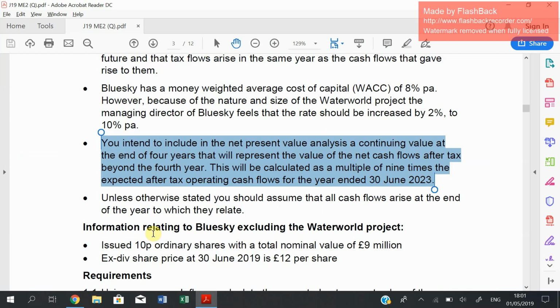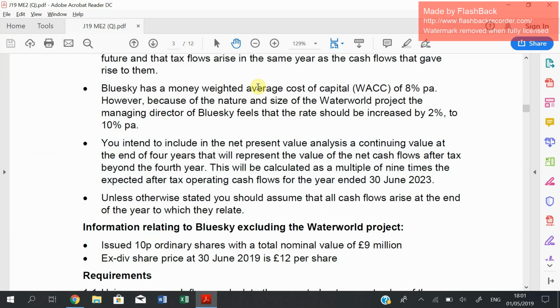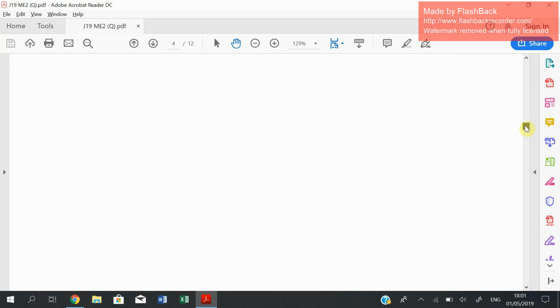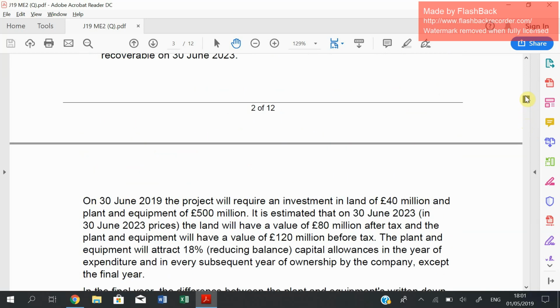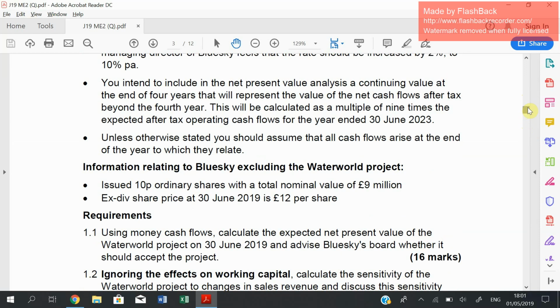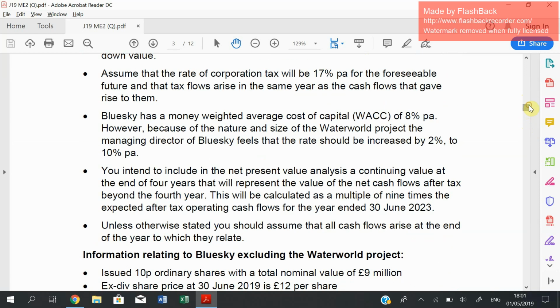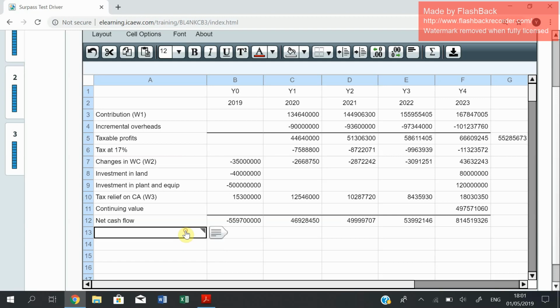So what discount factor are we going to use? It has a money weighted average cost of capital, so no conversion is needed, because we're already using the money cash flows, that is the inflated cash flows, discounted at the money cost of capital of 8% per annum. However, because of the nature and size, the rate will be increased by 2%, therefore we have to use 10%. Though no rationale is given, you would see that this is a requirement of the question. Discuss why the 2%. It depends on the risk. The business risk is changing. You need to use a project specific discount rate, but for the time being, just know that we have to use a discount factor of 10%.